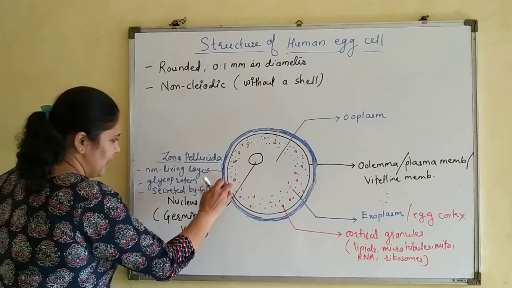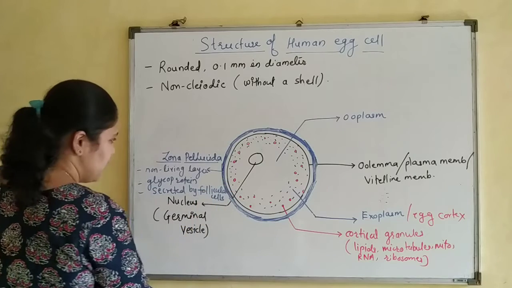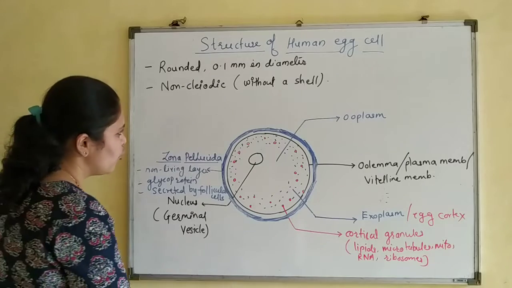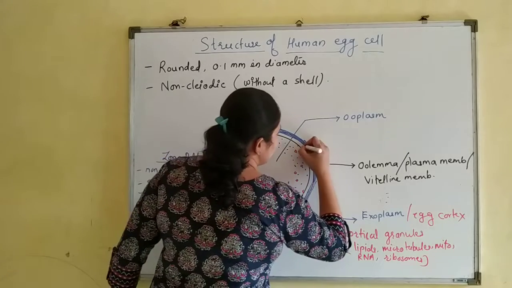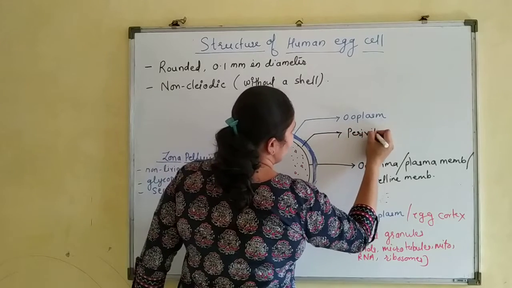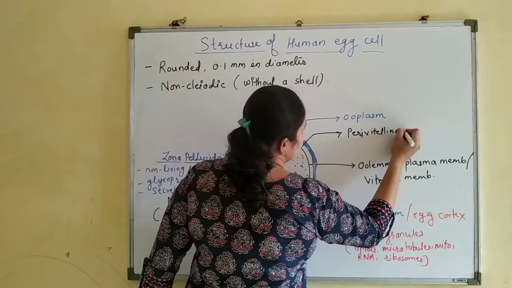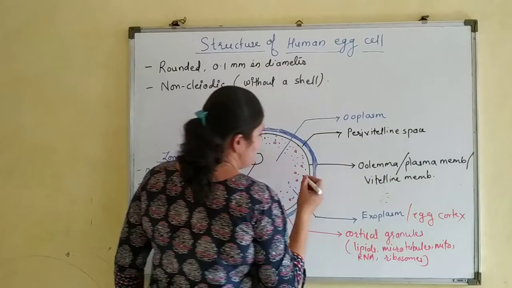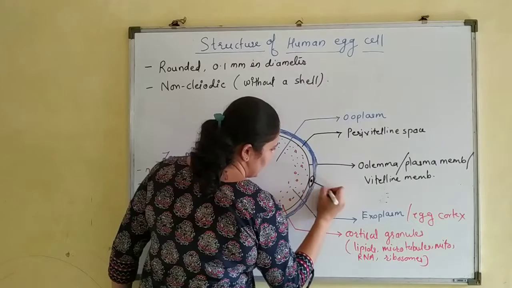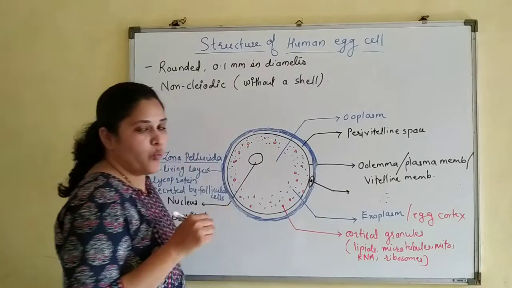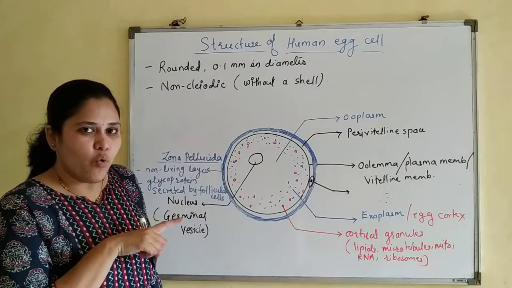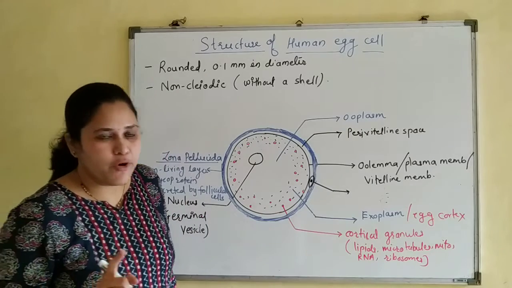Fine. Now, I told you there is a gap or space between the oolemma and the zona pellucida. It is known as perivitelline space. You may find your second polar body attached here, because whenever the secondary oocyte completes the second meiotic division, one ovum and one polar body are formed.